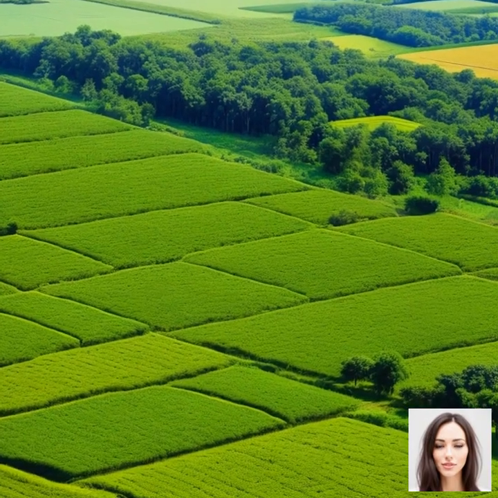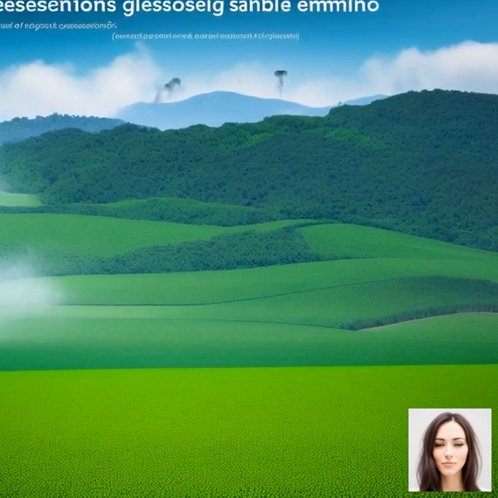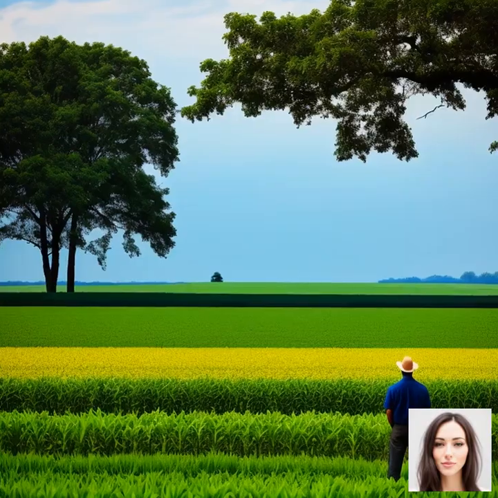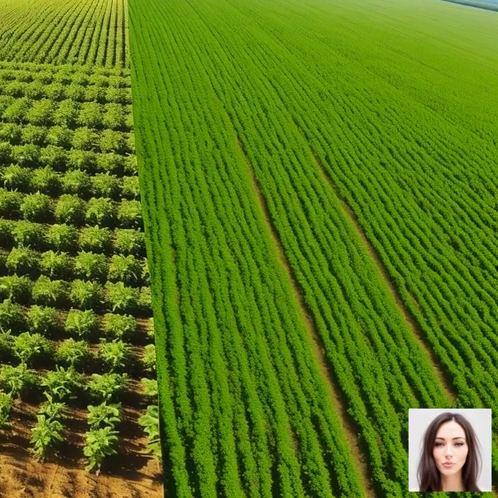Let's take crop rotation as an example. This age-old farming practice involves growing different types of crops in the same area in sequenced seasons. It not only improves soil health and fertility, but also helps manage pests and diseases, reducing the need for harmful pesticides. Climate-resilient farming practices, on the other hand, are strategies designed to help agricultural systems withstand and recover from the impacts of climate change. These can include using drought-resistant crop varieties, implementing water-efficient irrigation systems, and practicing agroforestry, where trees and crops are grown together to create a system that can better withstand climatic stress.